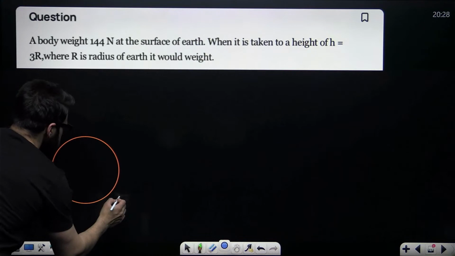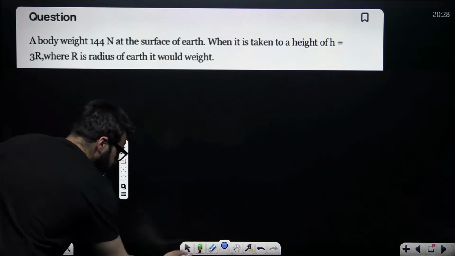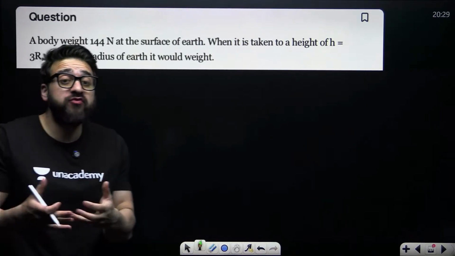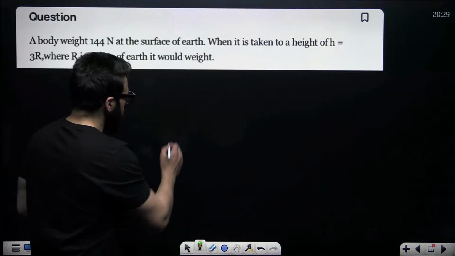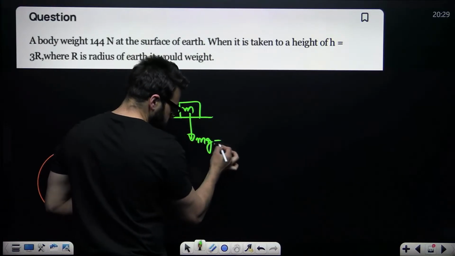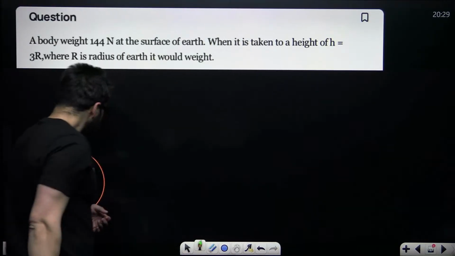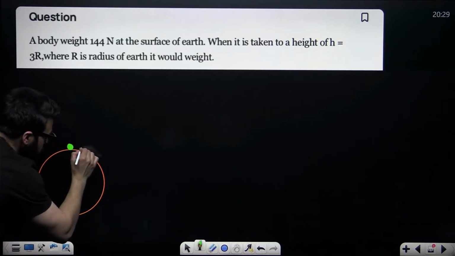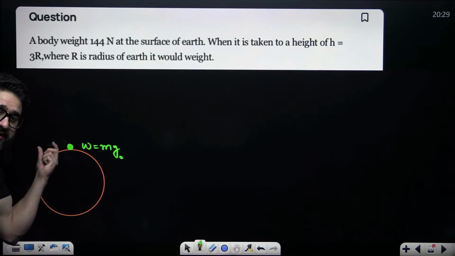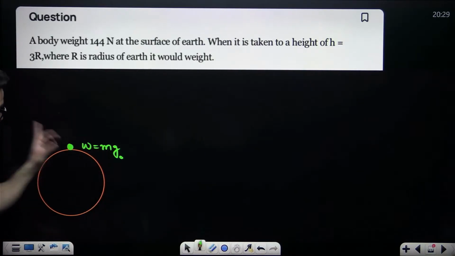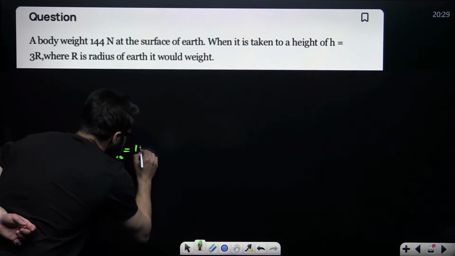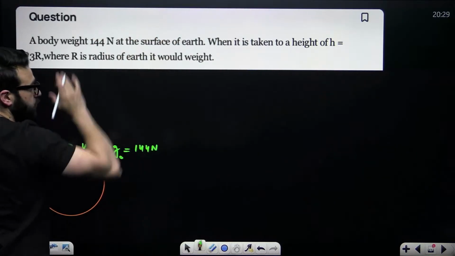This is the surface of Earth, and a body is present on the surface of Earth. Its weight is 144 Newton. Weight means m into g. If an object is placed, its mass is m, and downward we have mg. This is force, this is what we call weight. Now, what is the weight of this object at this particular point? We say W is equal to m into g naught, the mass of this object multiplied by the acceleration due to gravity on the surface of Earth, because it is placed at the surface of Earth. And its value is given as 144 Newton.